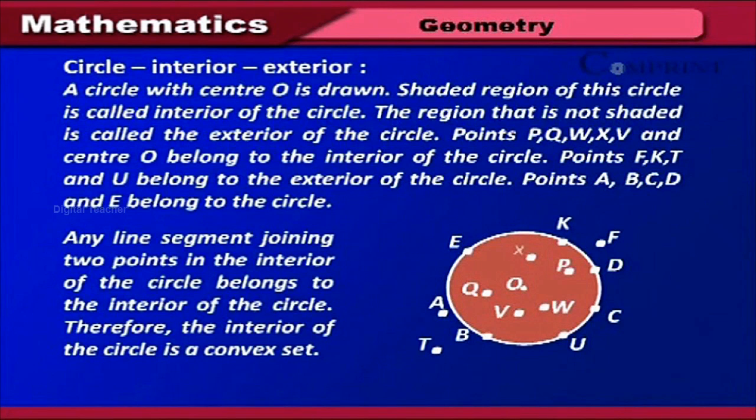Points P, Q, W, X, V and center O belong to the interior of the circle. Points F, K, T and U belong to the exterior of the circle. Points A, B, C, D and E belong to the circle. Any line segment joining two points in the interior of the circle belongs to the interior of the circle. Therefore, the interior of the circle is a convex set.